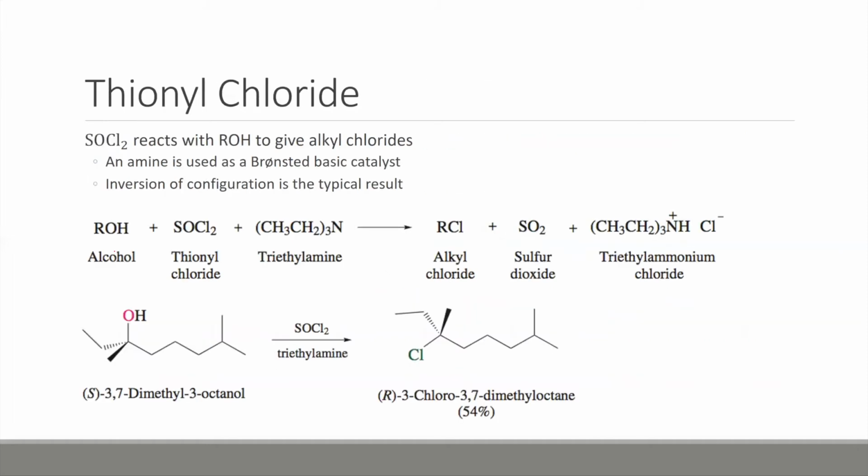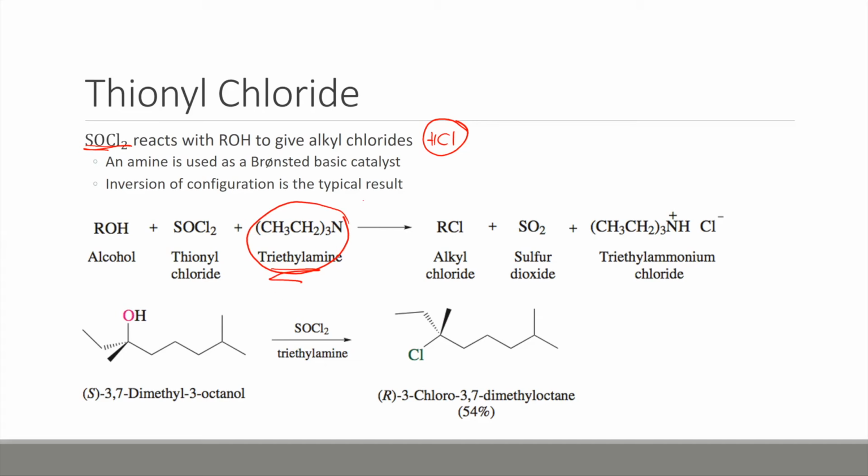One of those is through the thionyl chloride reaction. So here we have thionyl chloride. It reacts with an alcohol to give an alkyl chloride. So the chlorine here is coming from the thionyl chloride instead of from an acid chloride. So instead of from HCl, which can be very strong, we're using thionyl chloride. An amine can be used in this sense as a Bronsted base catalyst to help this reaction go along. The amine being used here is triethylamine. You also sometimes can see other amines here.